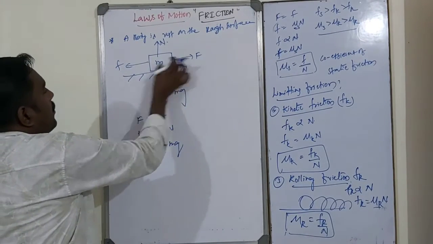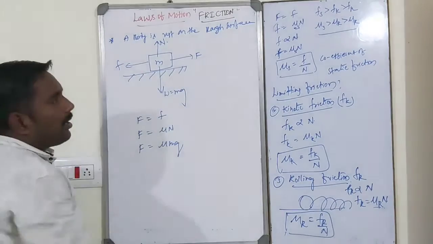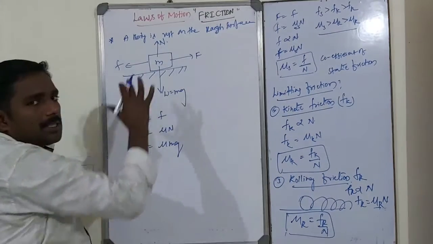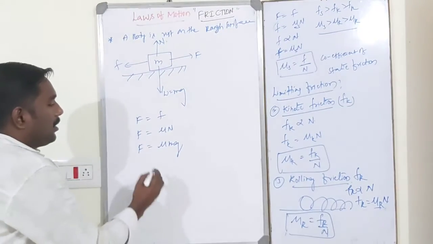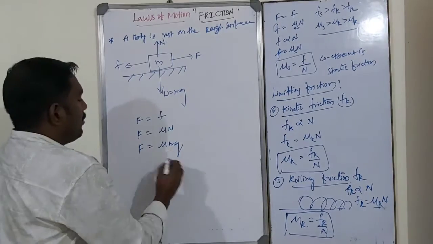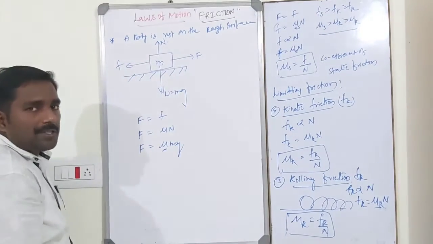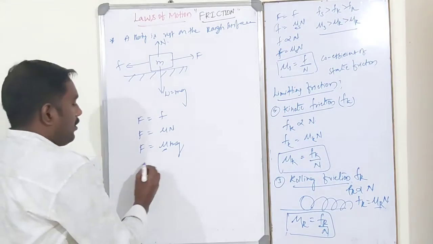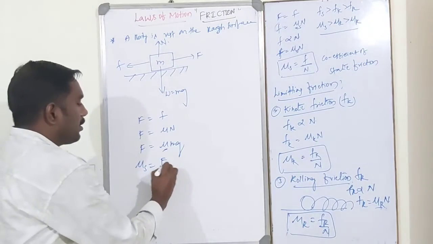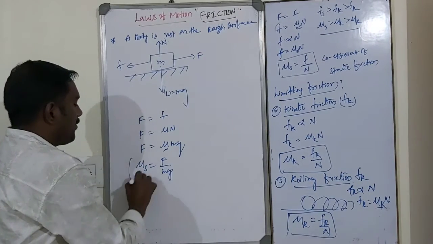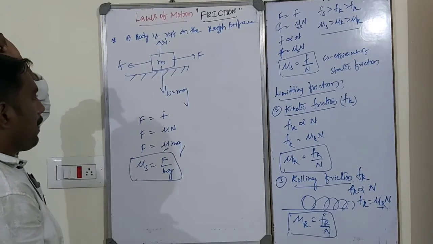In this case, the applied force is equal to the frictional force, and the normal reaction is equal to the weight of the body. Both are equal, so the system is in equilibrium. That is, the body is at rest on the rough surface. So F equals mu mg, where mu is mu s, the coefficient of static friction.